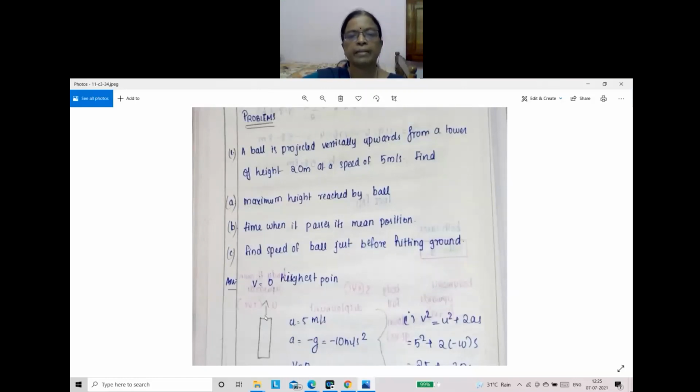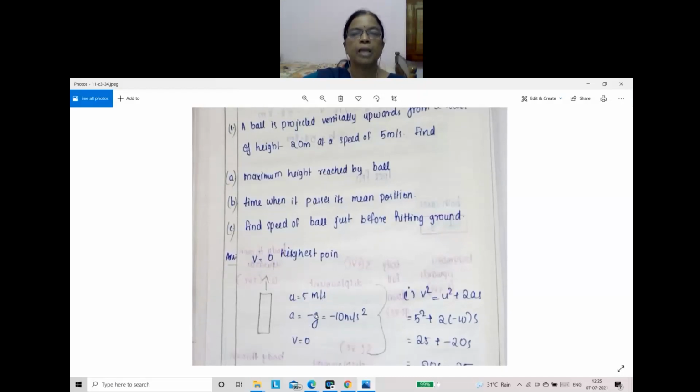In the first case, its initial velocity is 5 meter per second. Standing on the tower of height 20 meter, the body is thrown vertically upwards, so you have to take u equal to 5 meter per second. Then I told you acceleration due to gravity you can take as negative, minus 10 meter per second square.